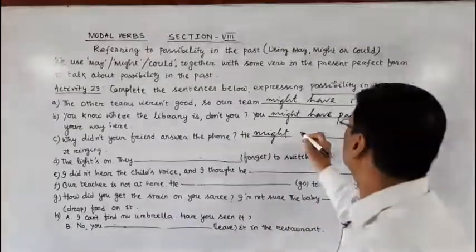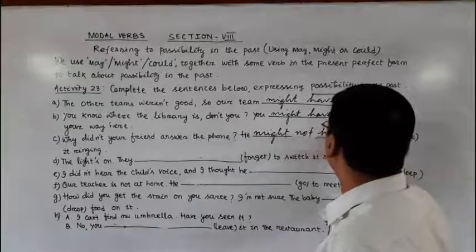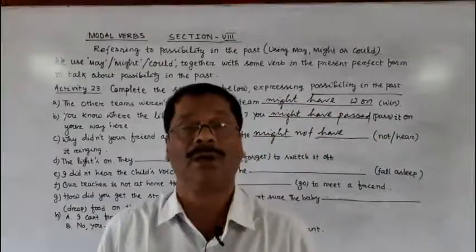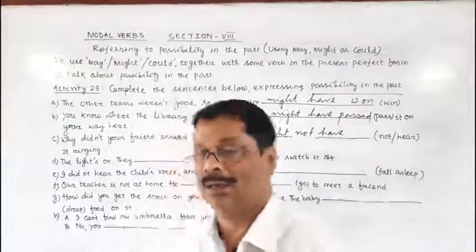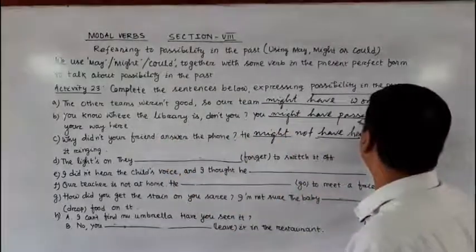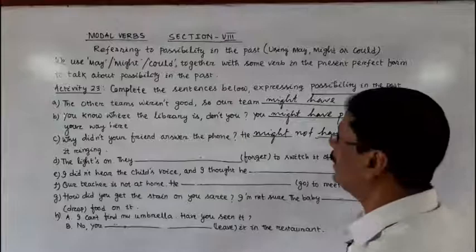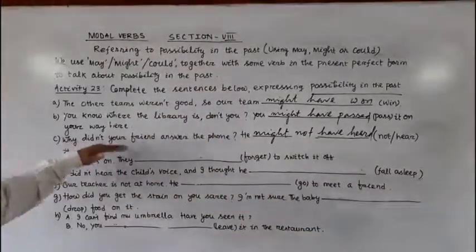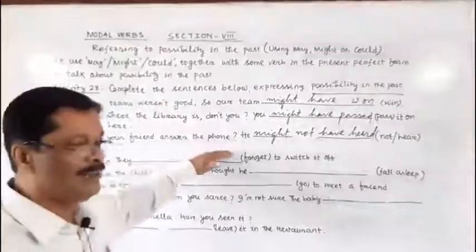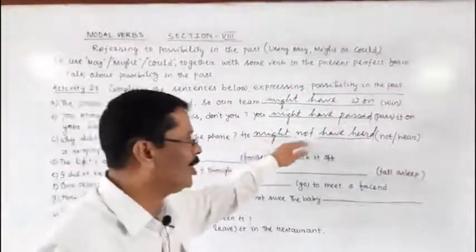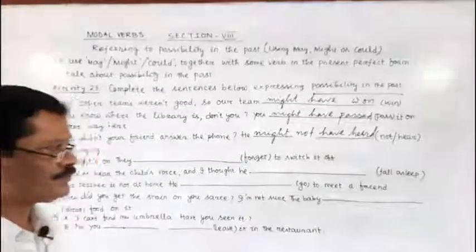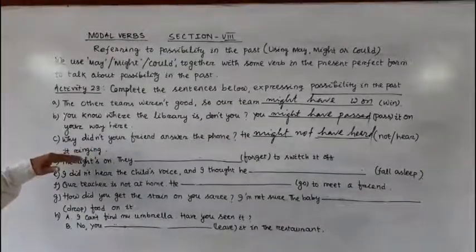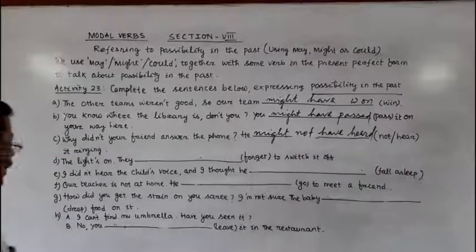And what is the V3 form of hear? The V3 form of hear is heard, H-E-A-R-D. He might not have heard the phone ringing, or he might not have heard it ringing.